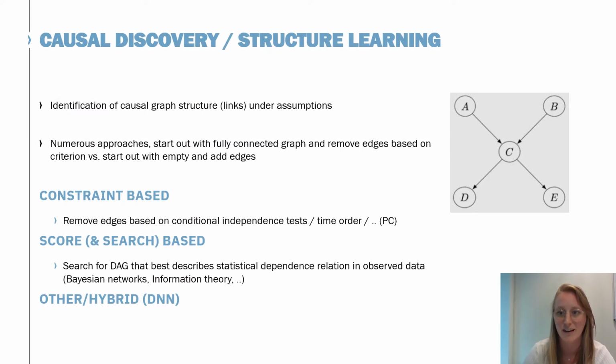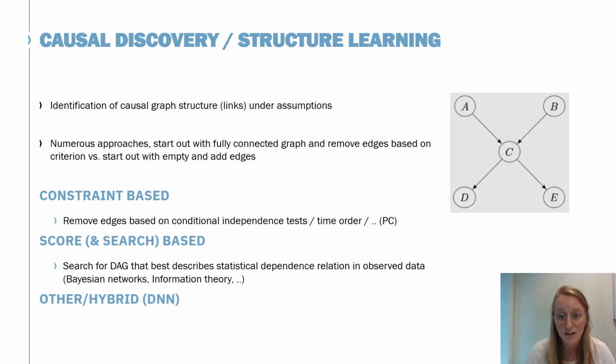So in this project, we want to identify these causal structures. We want to identify the links between variables in the DAG under certain assumptions. This is also called causal discovery or structure learning. There are numerous approaches, but most either start out with a fully connected graph and then remove edges based on certain criteria, and some start out with an empty graph and then add edges. Generally, there are constraint-based approaches, removing these edges based on conditional independence tests or time ordering. An example of this is the PC algorithm, which we use in this project.